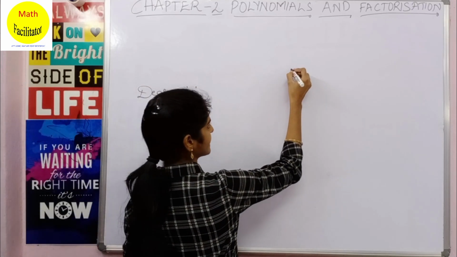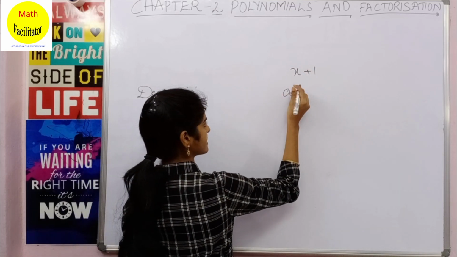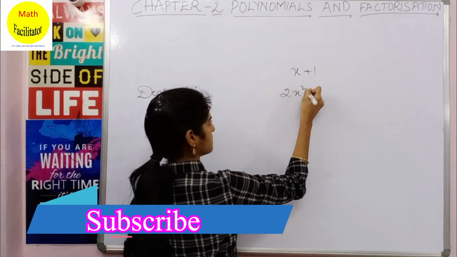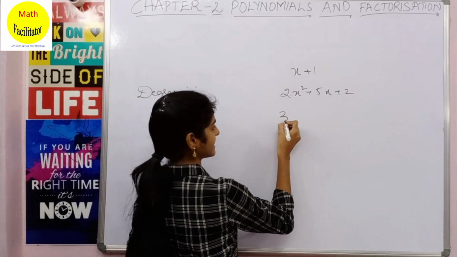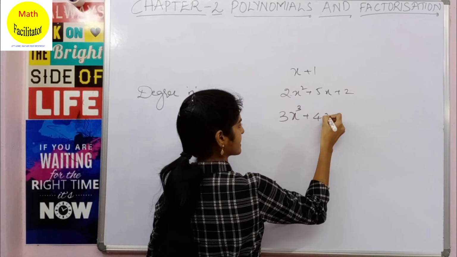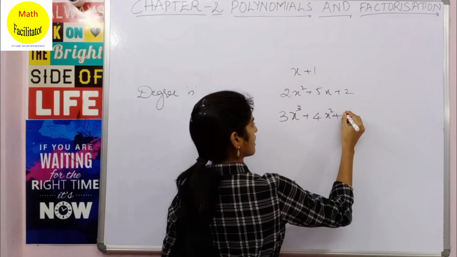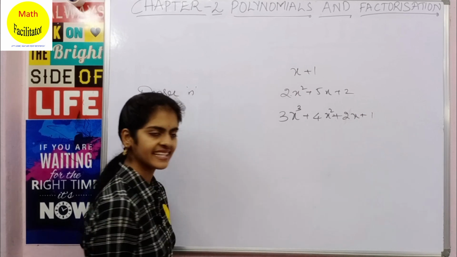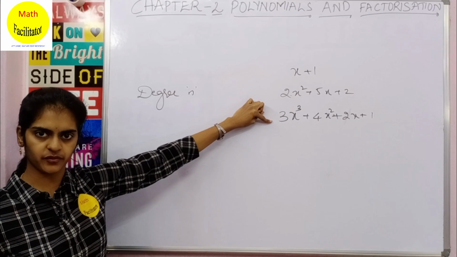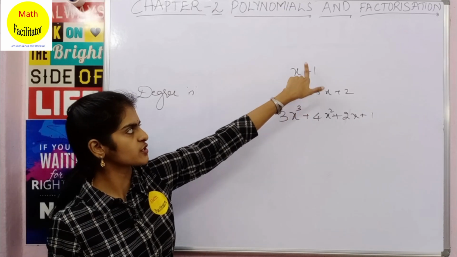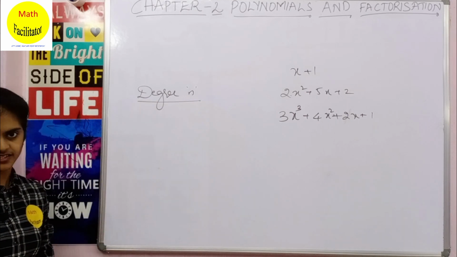If it has degree 1, it is of this form: x plus 1. If it has degree 2, it is of this form: 2x square plus 5x plus 2. Now if it has degree 3, it is 3x cube plus 4x square plus 2x plus 1. So this is degree 1, degree 2, degree 3. The highest power is 3, here it is 2 and here it is 1. Now what if you have to write a polynomial of degree n? How do you write it?